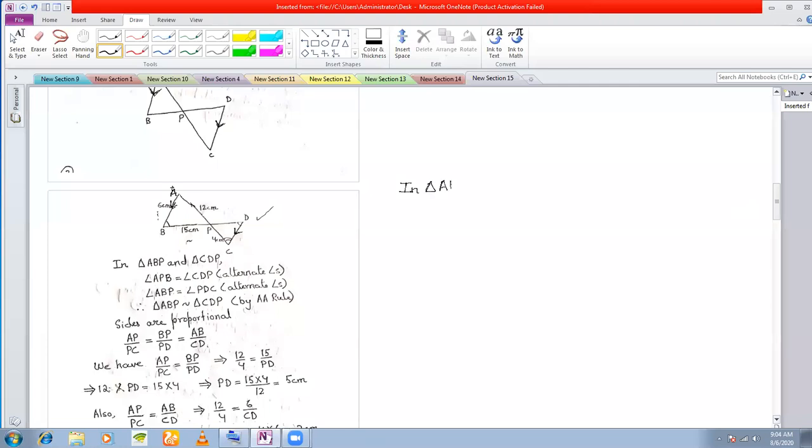In triangle ABP and triangle CBD. What do you see in these two triangles? I need to show that these two triangles are similar. This triangle is similar to this triangle. Okay, so how do I show?